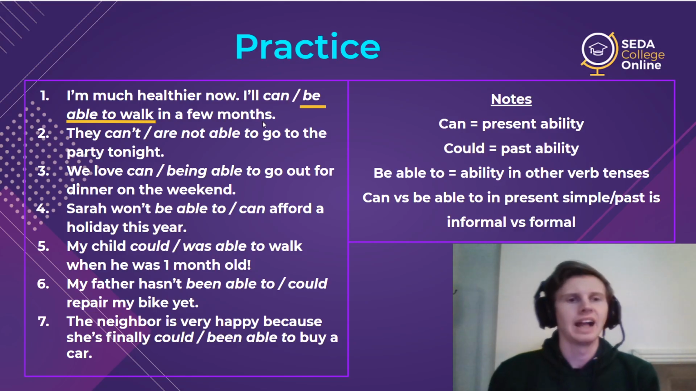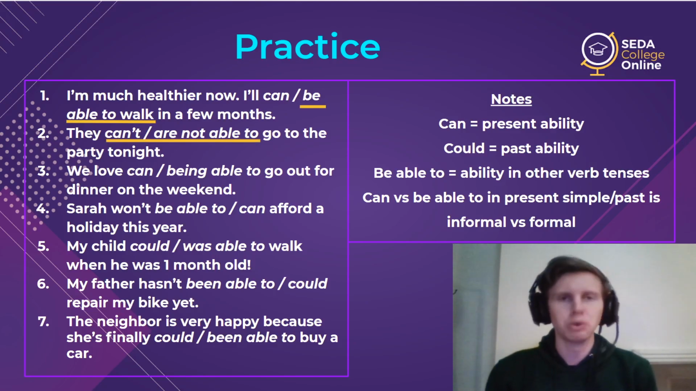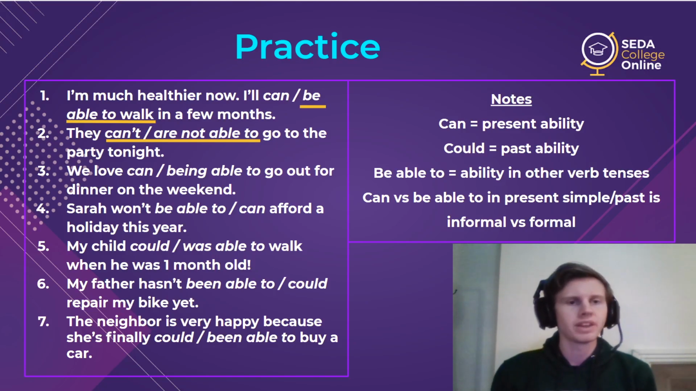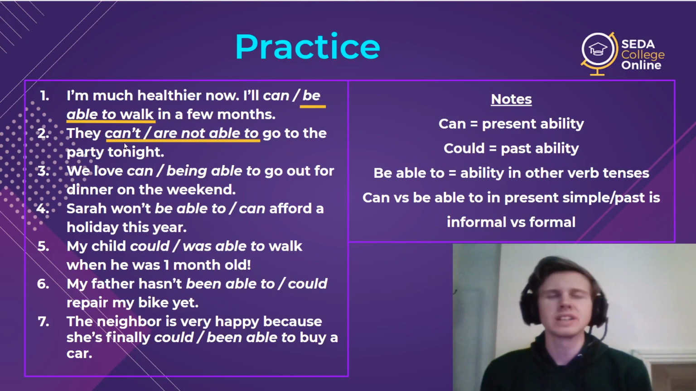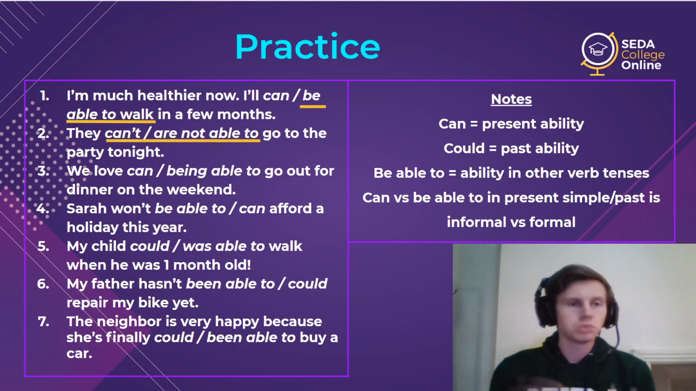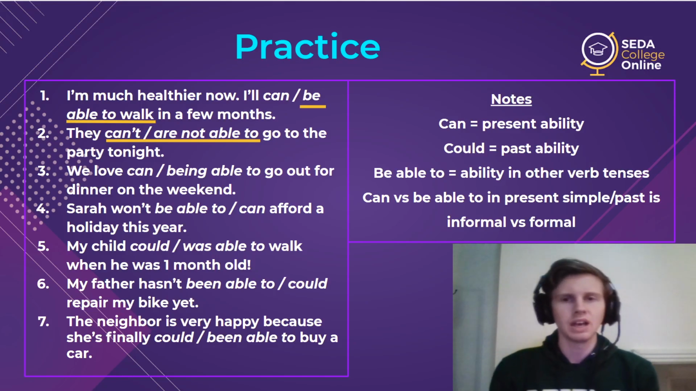All right, next. They can't or they are not able to. Well, here both are correct. As I said, in the present simple, they are equal, just formality. Probably can't is better because it's a party, so it's something informal. They can't go to the party tonight. But you can use the other. They aren't able, and that's totally fine. So here it's equal. Can't is probably better for informal.